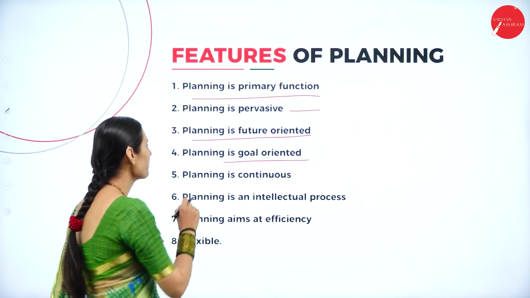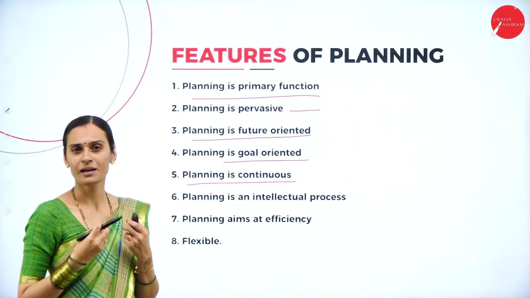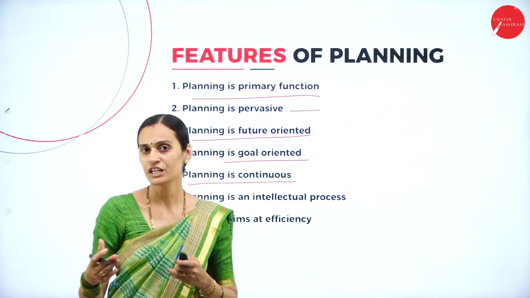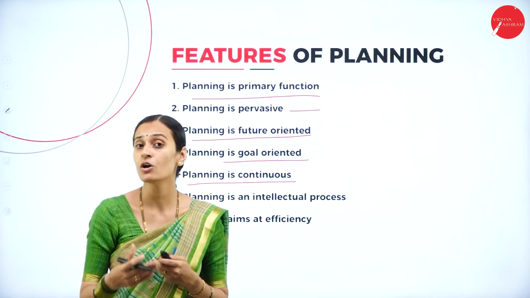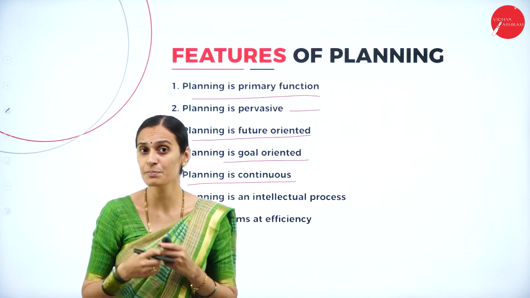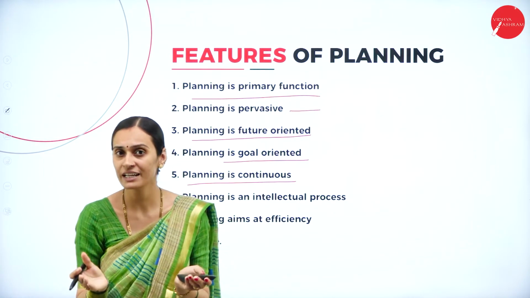And next one, planning is a continuous process. Yes, planning does not end, because it may get changed or we may take the next one. Sometimes we go with alternative plans, and sometimes we add different plans to the present plan. So it is a continuous process and it will not end.